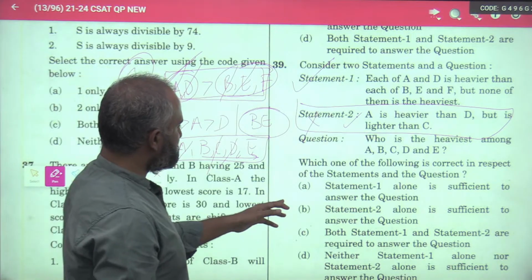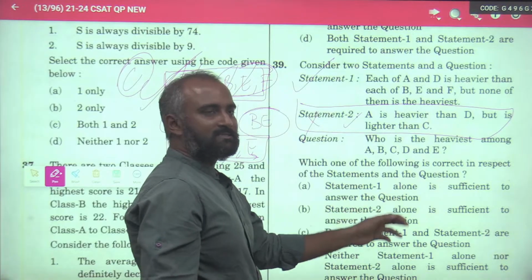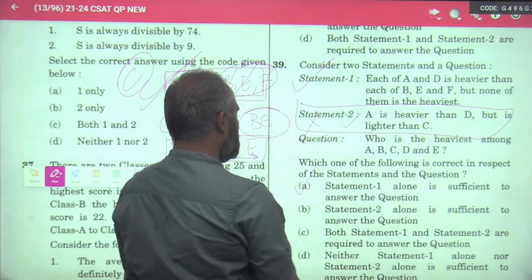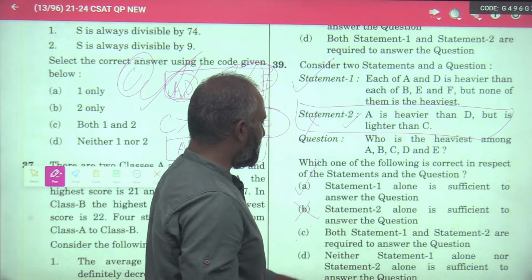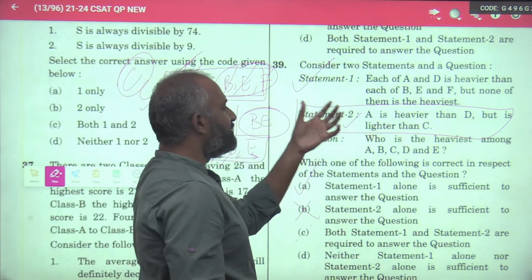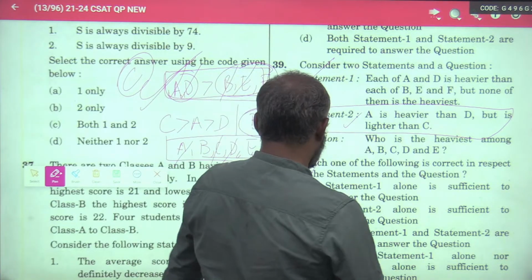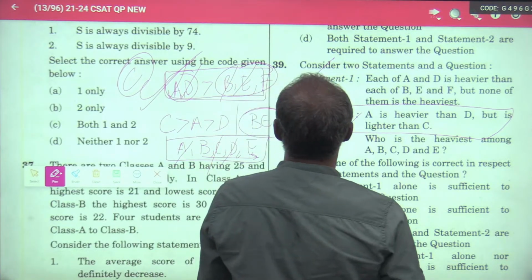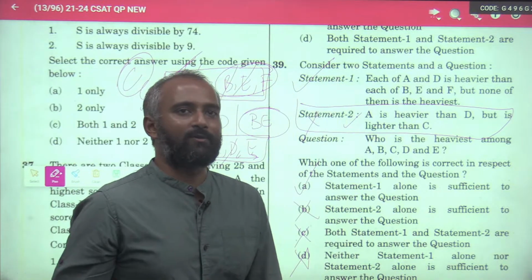Now you see the options. Statement 1 alone is sufficient to answer the question. Yes. Statement 2 alone, no. Both statement 1 and statement 2 are required to answer the question? No, for statement 1 you need not require statement 2. Neither statement? No, this is absolutely false. You see how simple this is. Just write the numbers and compare.